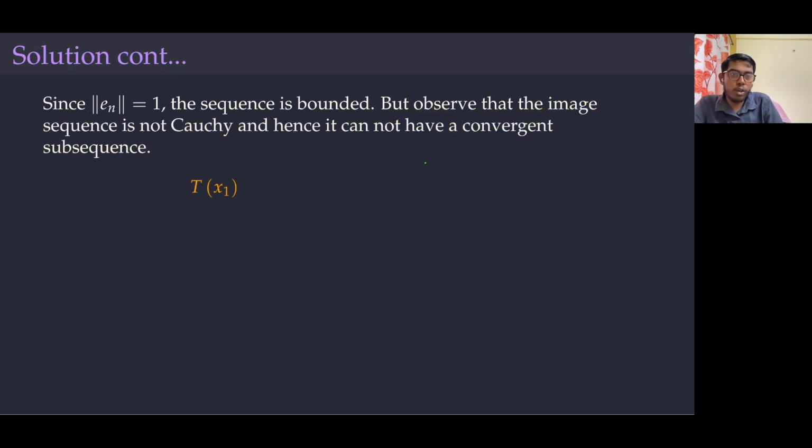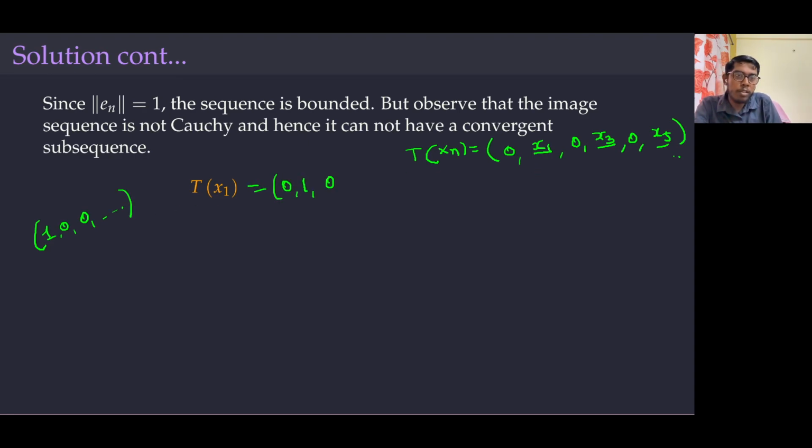What is T of x1? Recall that T of xn was defined as 0, then x1, then 0, then x3, then 0, then x5, like that. So T of x1 is 0, 1, 0, 0, like this, that is e2.